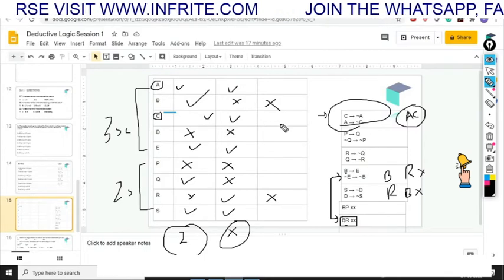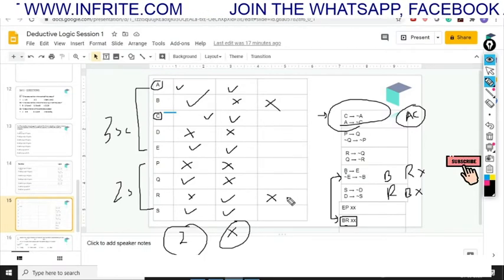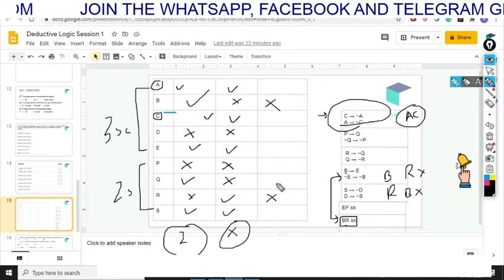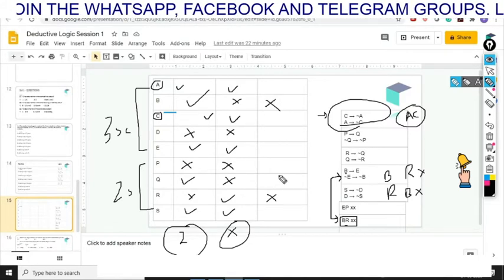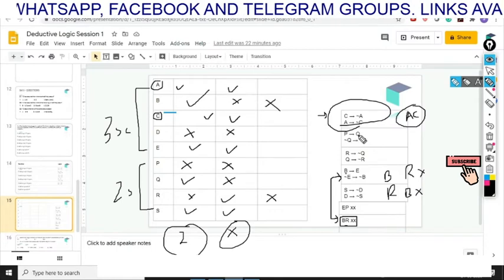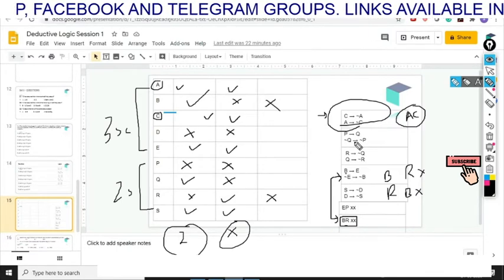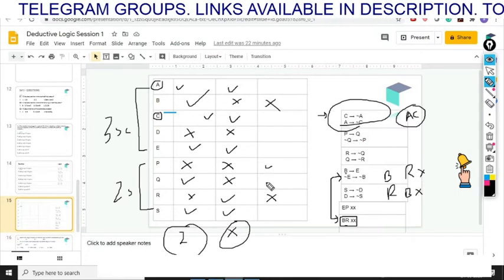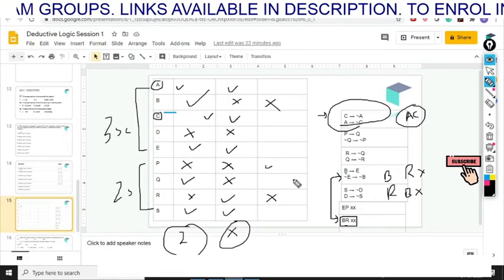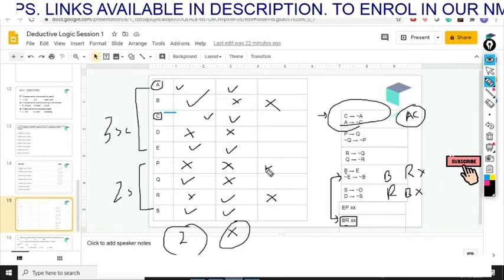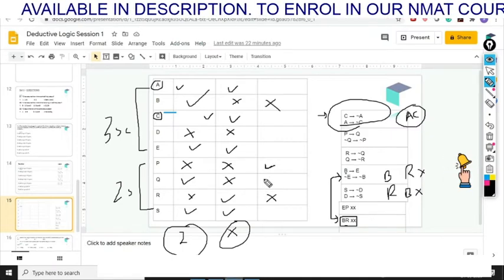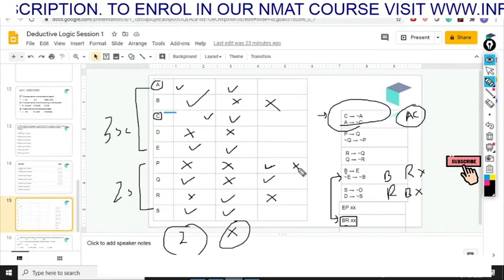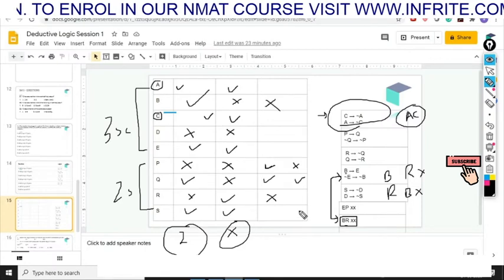Now we'll move to the next case, which is the case where B and R both are not selected. Because there are fewer conditions or fewer students, we can focus on the condition of the students. If P is selected, Q is selected, and if Q is not selected, then P is also not selected. So if you select P, then Q will have to be selected, and if you do not select Q, then P will not be selected. In one condition, we'll plug in P and Q both, and in the second case, we'll reject P and take only Q and S.